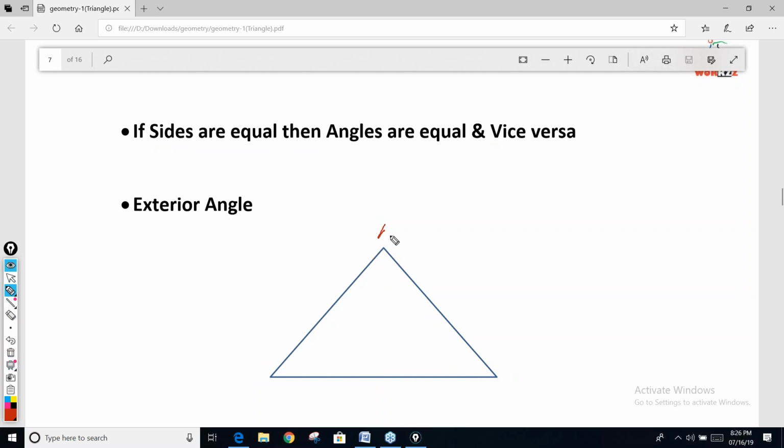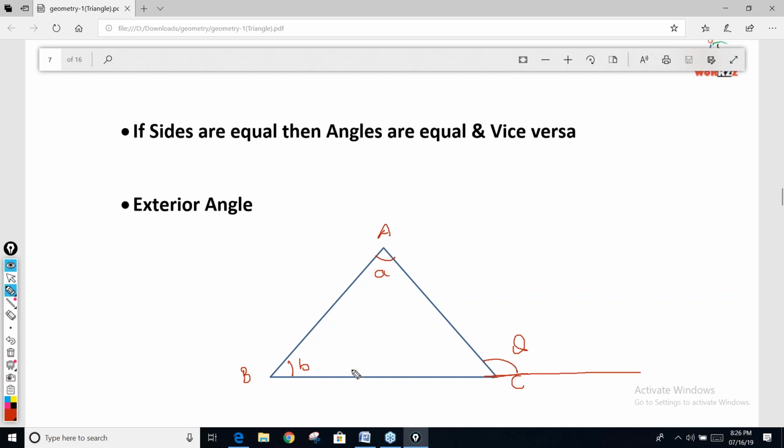And the second part is exterior angle. What is an exterior angle? An exterior angle is formed when we extend a side. Let's say this side is extended. So this angle is called an exterior angle. And this angle is equal to the sum of the interior opposite angles.